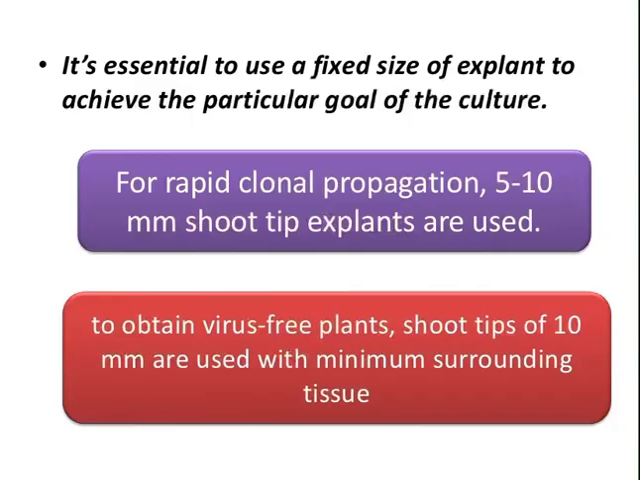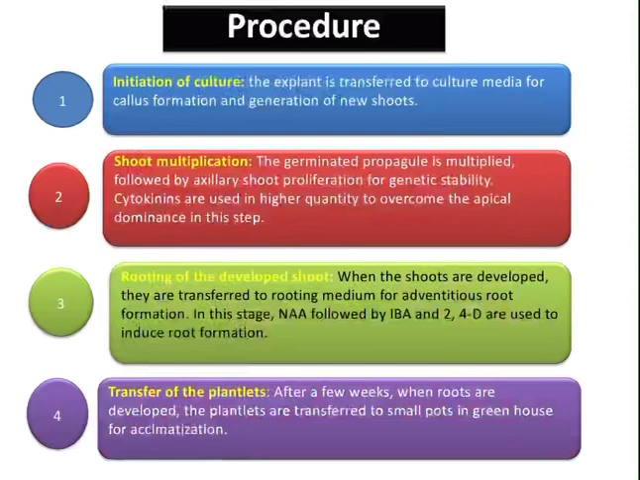So before we start with the experiment, it is very much essential that we have a fixed size of explants in order to achieve a particular goal of a culture. Okay, so for rapid clonal propagation, 5 to 10 mm shoot tips are usually used, and in order to obtain virus free plants, about 10 mm shoot tips can be used with minimum surrounding tissues. So these are the basic requirements, and with this we can go quickly to the procedures.